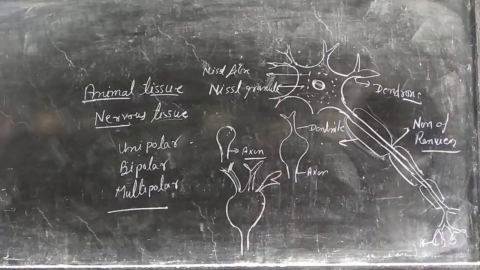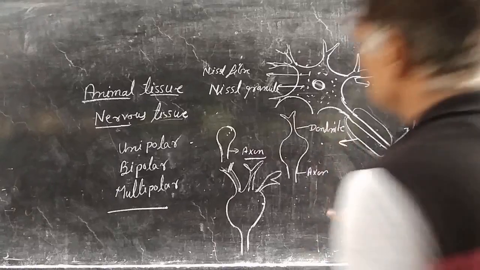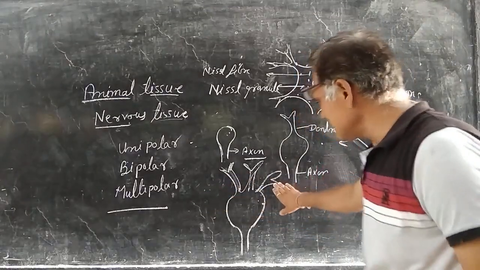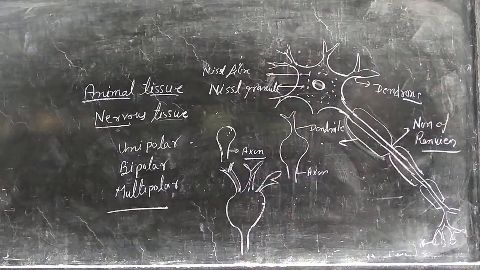So unipolar contains one process, an axon. Bipolar contains two processes, one axon and one dendrite. Multipolar neurons contain more than two cytoplasmic processes: two or more dendrites and one axon. So these are the three types of neuron.